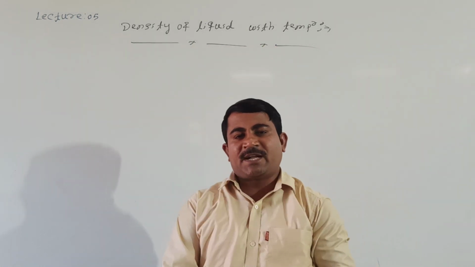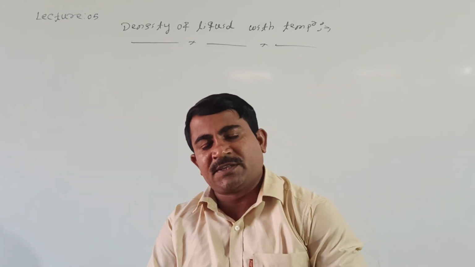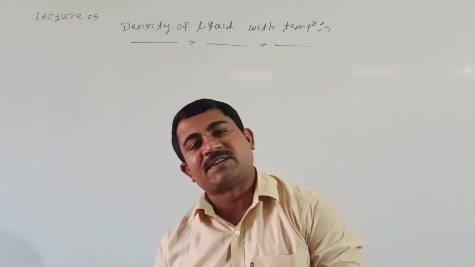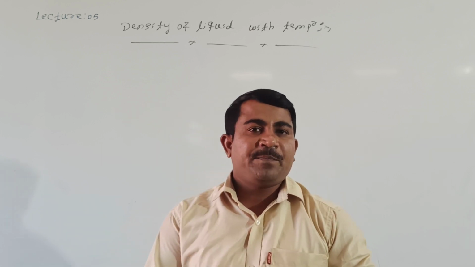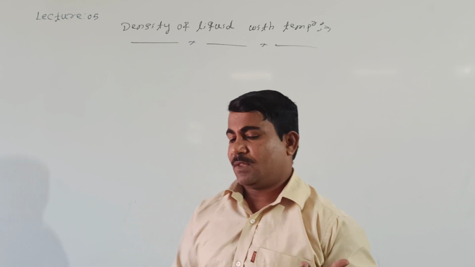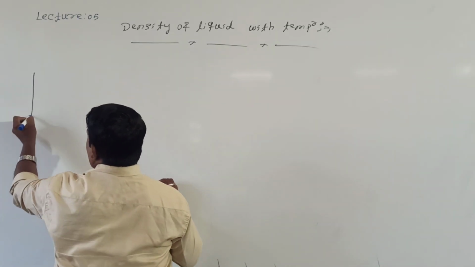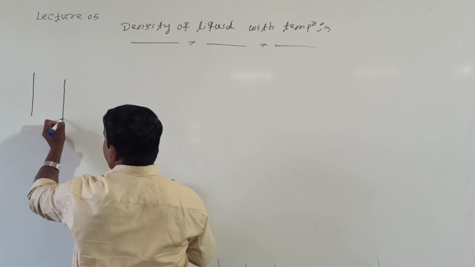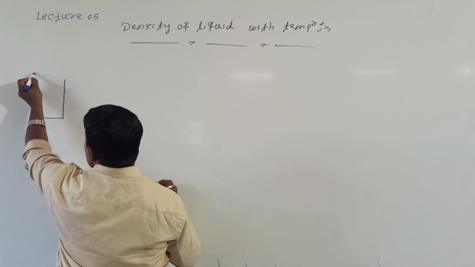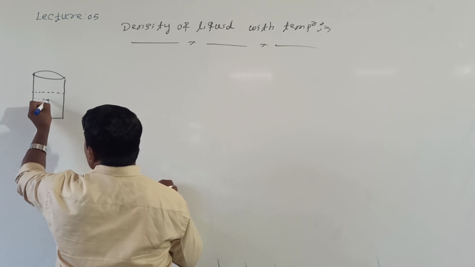Here already we said that when liquids are heated, density decreases due to increase in volume. But what about mass? Mass remains the same. Shall I take how the change in density takes place with increase in temperature? See here, I will take a vessel containing the liquid. This is the vessel, a simple vessel, and this is the level of liquid.